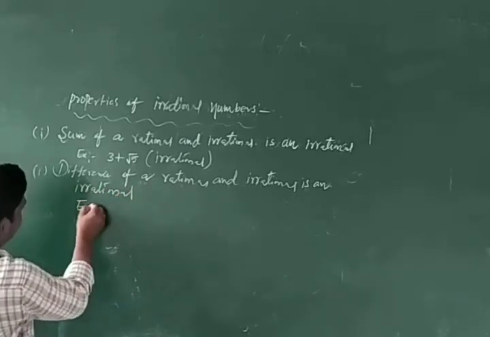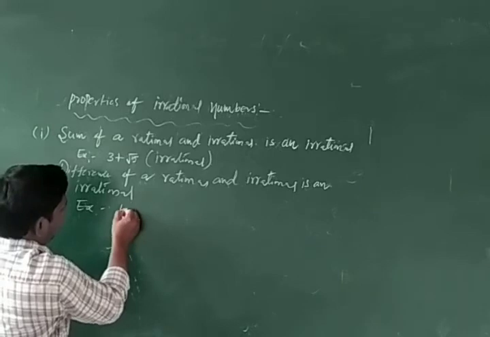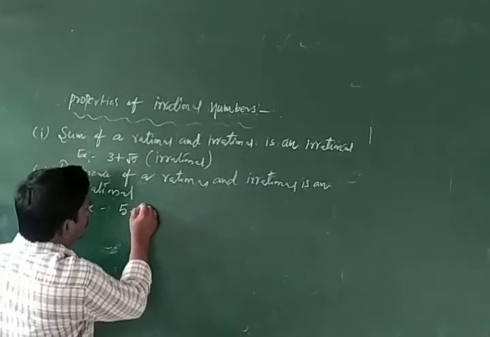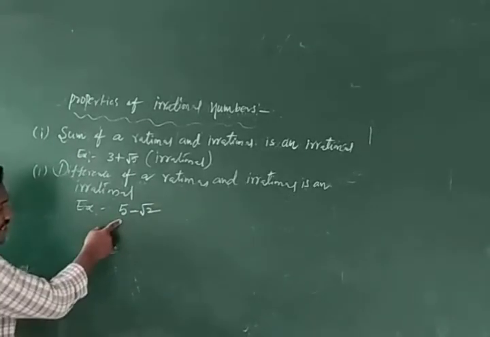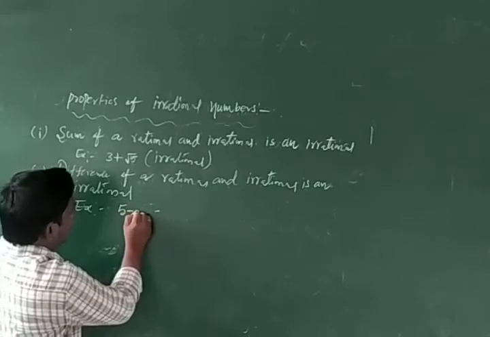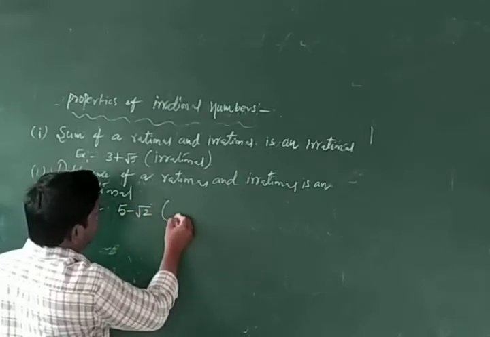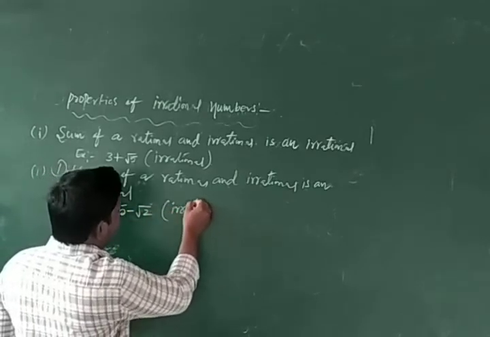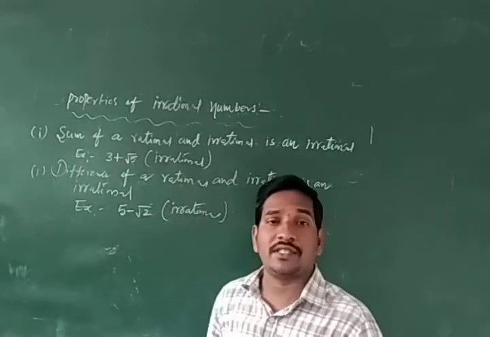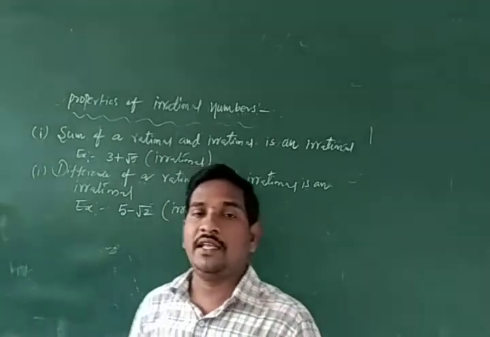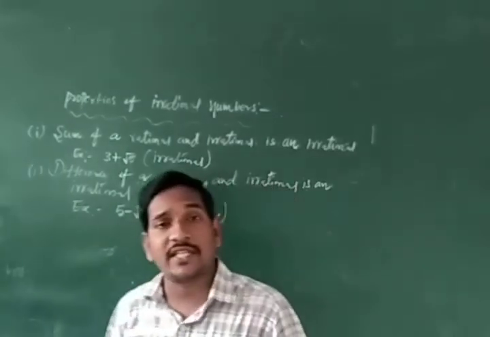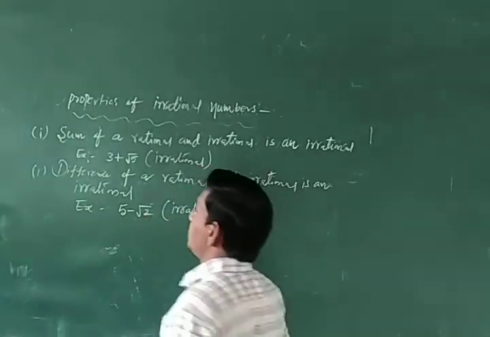Example, 5 is a rational minus root 2. 5 is a rational, root 2 is irrational. So the difference of rational and irrational is irrational. Okay? The sum of a rational and irrational is an irrational number. The difference of a rational and irrational is also an irrational number.